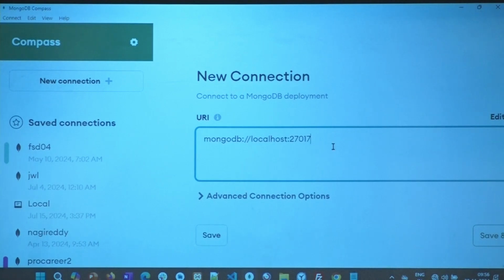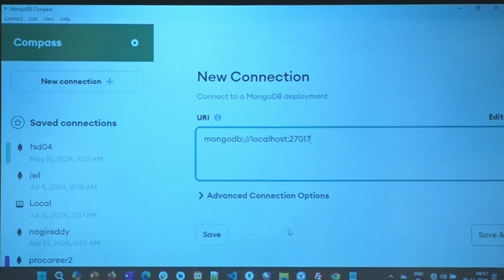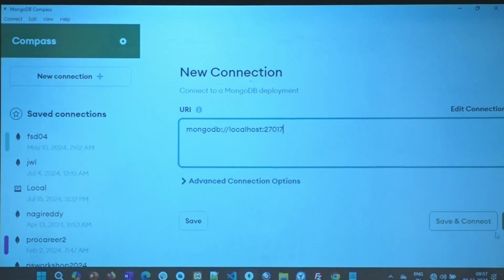Now here, another important thing that you all must know is, like I told you, 3000 is for CRA, 4000 or 5000 is for the backend. MongoDB runs at port 27017. Now this is fixed. When I say that this is fixed, it doesn't mean that you cannot modify it. There are ways going into configuration and things like that, but ideally it always runs as 27017, right? I know it's a little lengthier and a little trickier, but anyway, 27017, and I say save. Here you have a save and connect option, right?